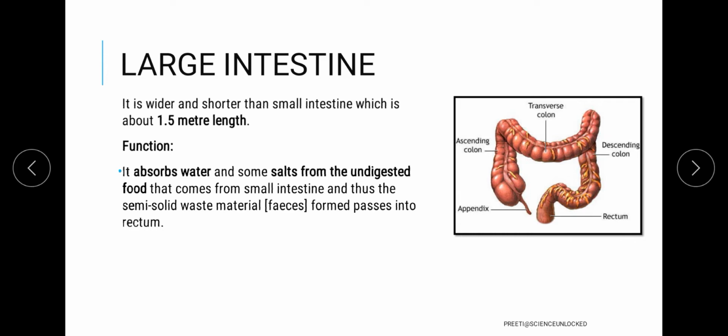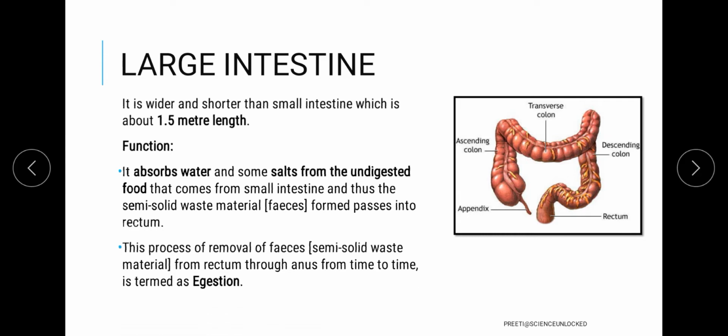On the other hand, it will convert the undigested food into semi-solid waste, called feces, which will be stored inside the rectum. Then during the process of removal of this waste, the egestion process, this semi-solid waste will ultimately be removed out of the body, and this is how the body gets rid of the undigested food.